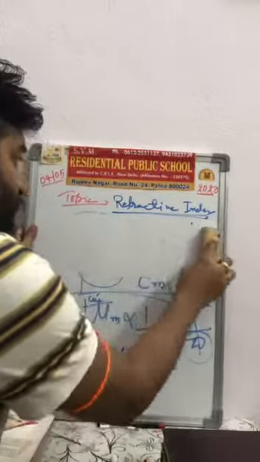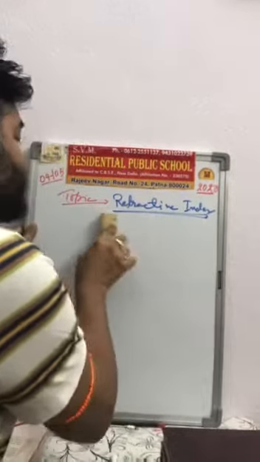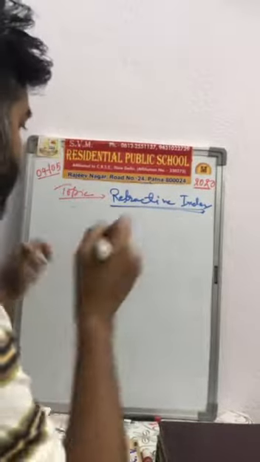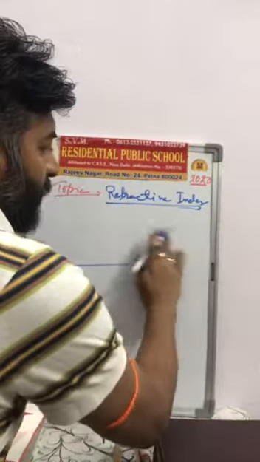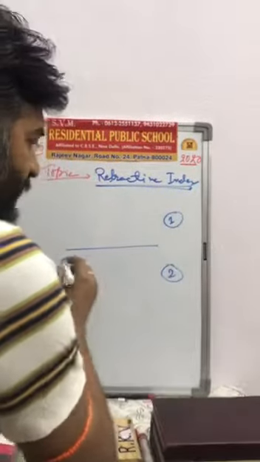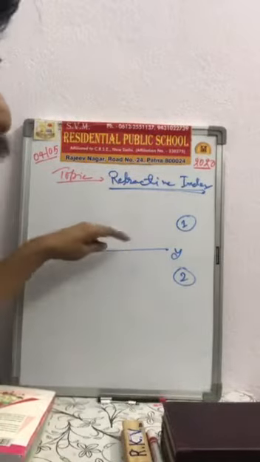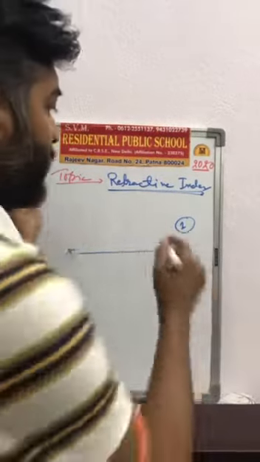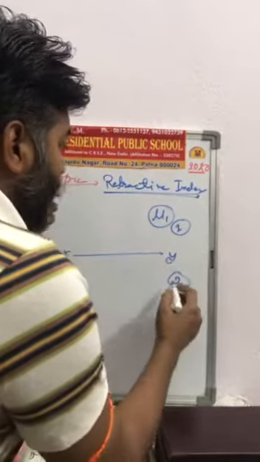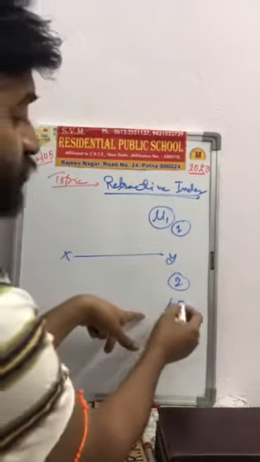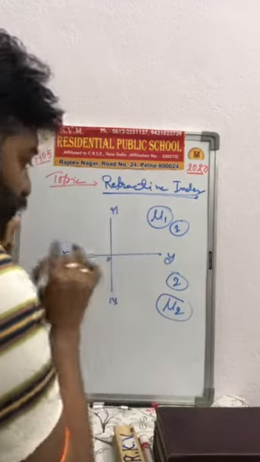But when the refractive index of any medium is considered with respect to any other medium, then that is called relative refractive index. Suppose that we have two media, first and second. This is our separating line, the transparent line XY, which separates the two media. The first medium has absolute refractive index mu1, and the second medium has absolute refractive index mu2. MN is the normal at point O.